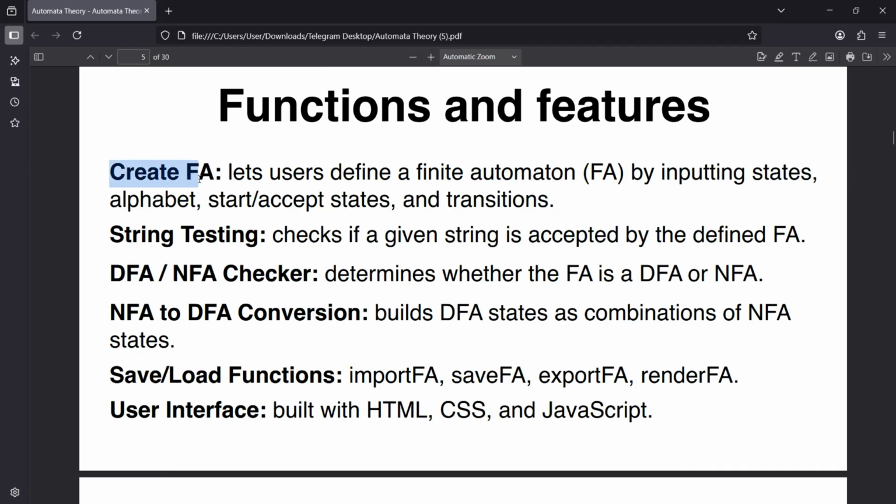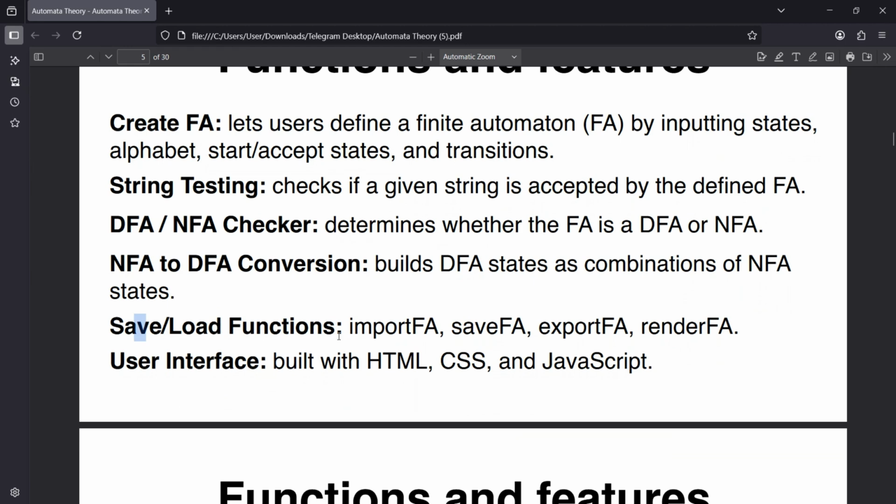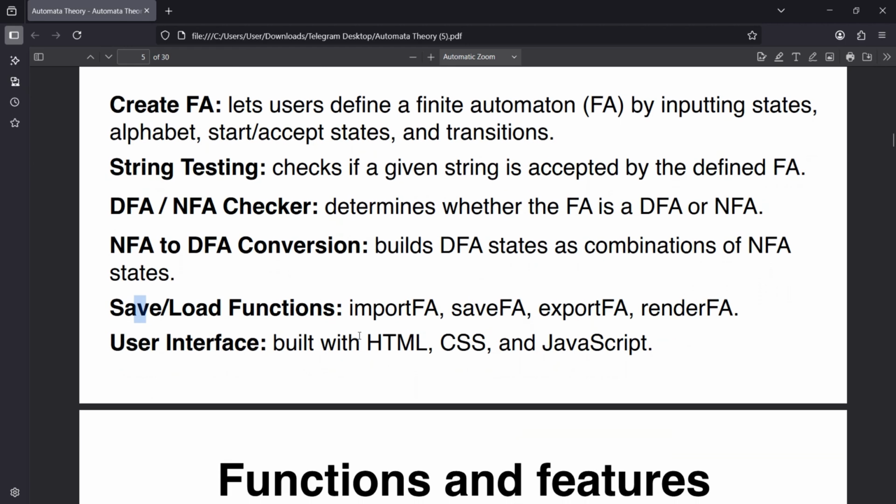Automate provides the following core features. The first is create FA. Users can define states, alphabets, start and exit states, and transitions. String testing is where we can check whether a specific input string is accepted by the DFA. The DFA and NFA checker automatically detects if an automaton is deterministic or not. NFA to DFA conversion converts non-deterministic automata into equivalent deterministic ones by combining the state sets. And for the save and load functions, the user can import or export automata as JSON files for reuse.